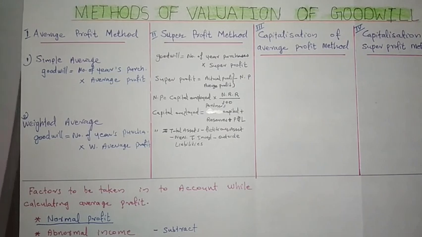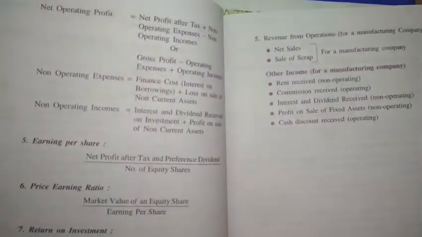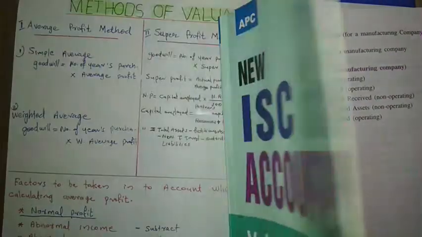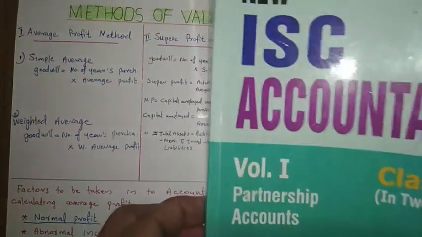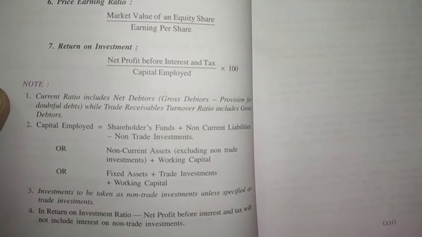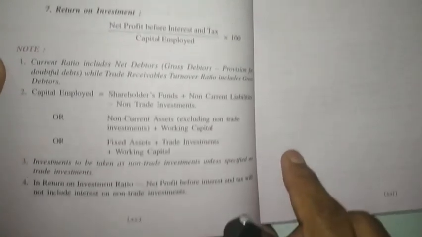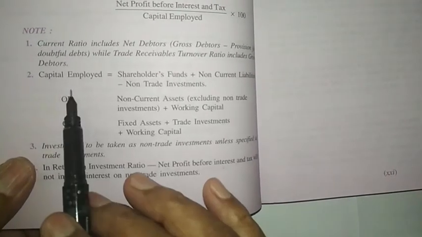According to our syllabus, which is given in the beginning of our textbook, there are two parts, volume 1 and volume 2. In volume 1, the first few pages are for the syllabus. In the syllabus, on page number 20, we can see capital employed is given.